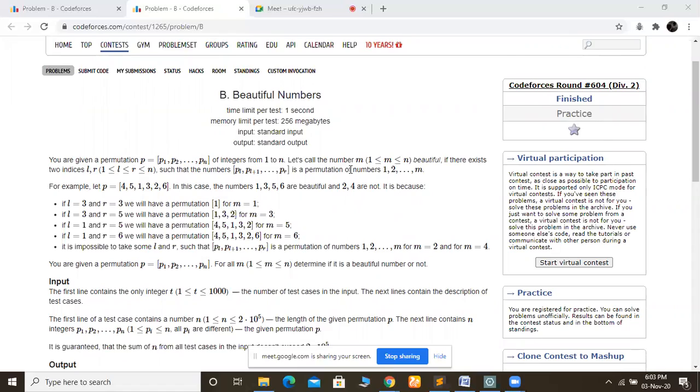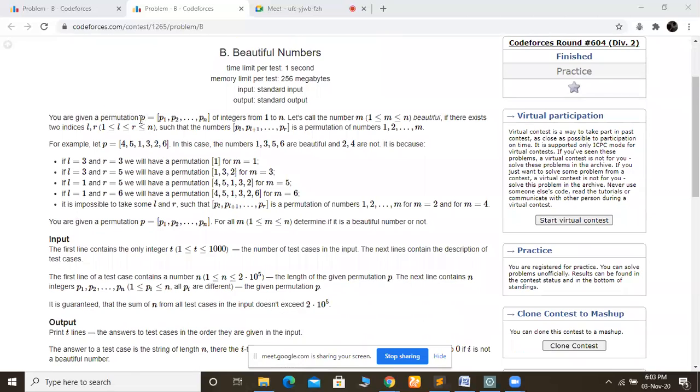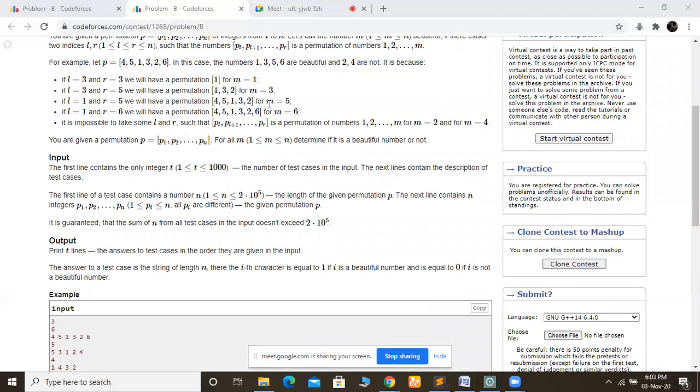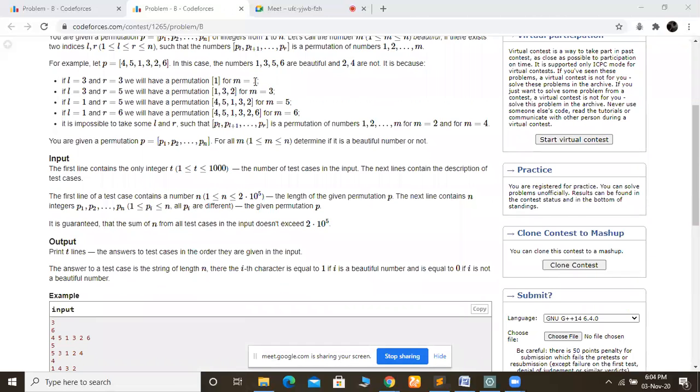Okay, so we are going to see this first problem, beautiful numbers. We are given an array of integers from 1 to n, and this is a permutation of those numbers. So we will get a random order of the numbers 1 to n, and we have to find how many numbers from 1 to n are beautiful. What is the definition of a beautiful number here? An integer k is a beautiful number if in the array there exists a subarray of size k with a permutation of 1 to k numbers.